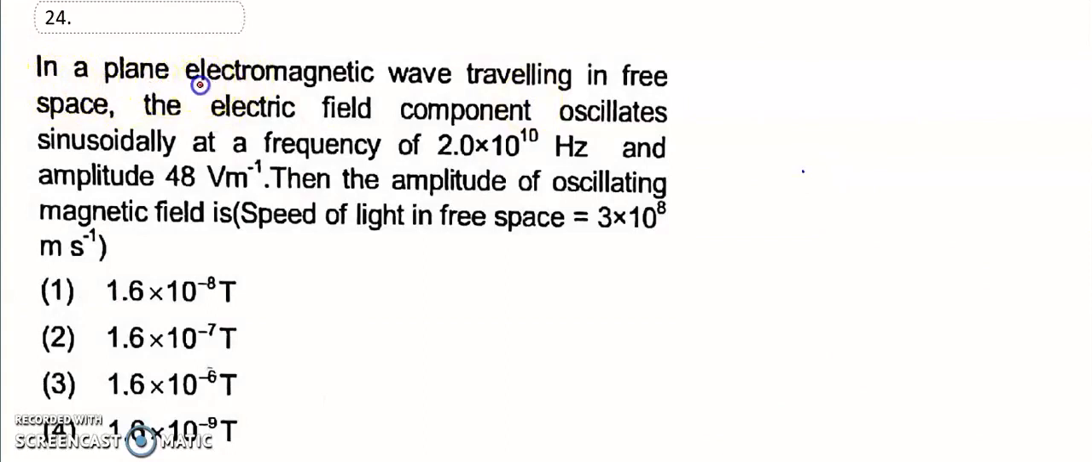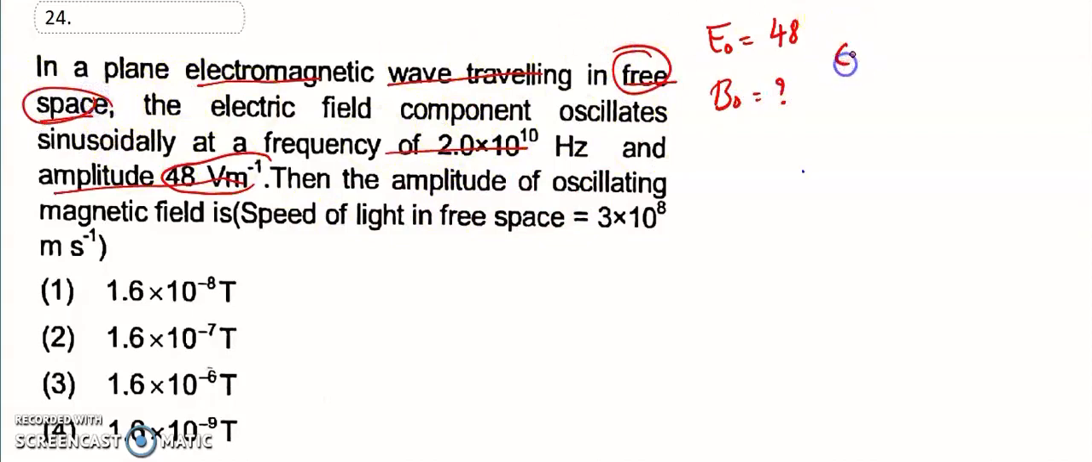In a plane electromagnetic wave traveling in free space, the electric field component oscillates sinusoidally with a frequency and amplitude. The electric field maximum amplitude is given as 48 volt per meter. Then the amplitude of the magnetic field is asked. In free space means the speed of light.